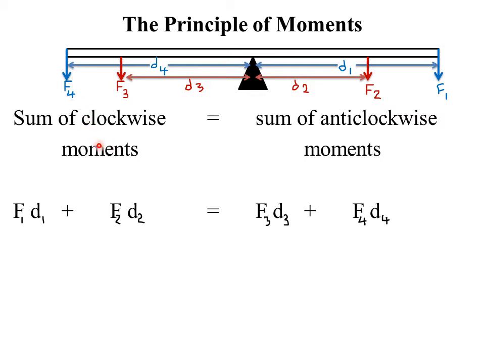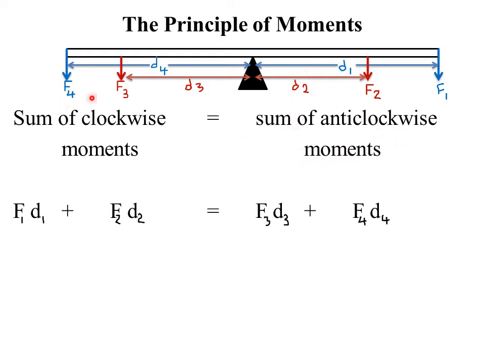So anti means it is the opposite of the clockwise. If you are talking of the anti-clockwise direction, it means it is moving in a direction opposite to the direction of the minute hand or the hour hand of a clock. So this is the anti-clockwise direction, whereas this direction is the clockwise direction.